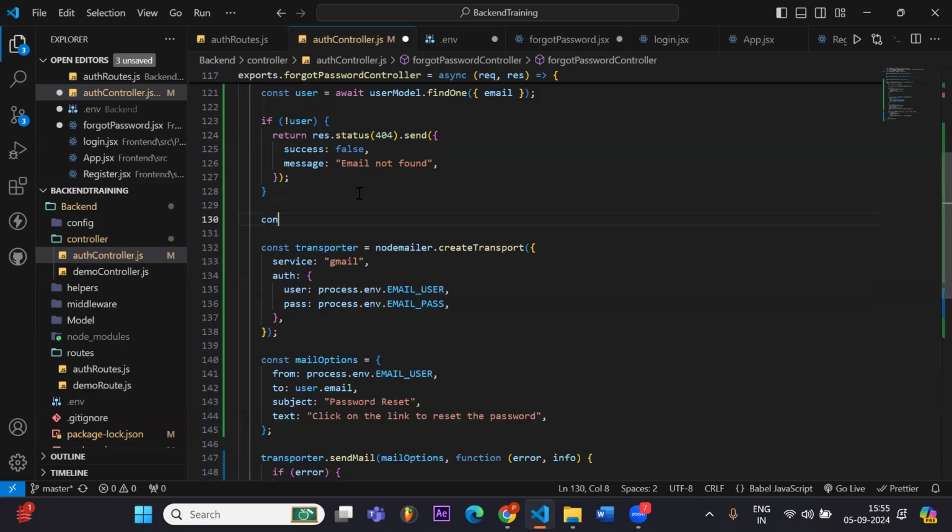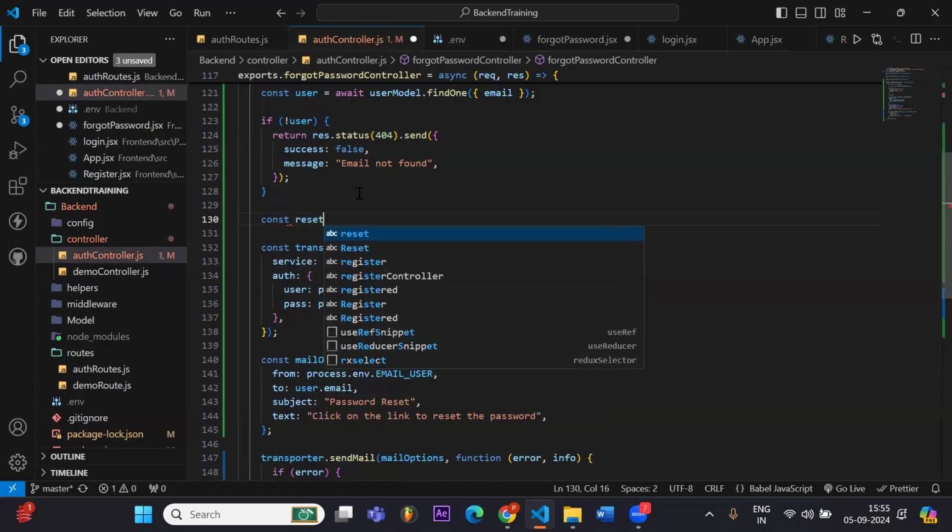So how we used to do it is write here reset token.